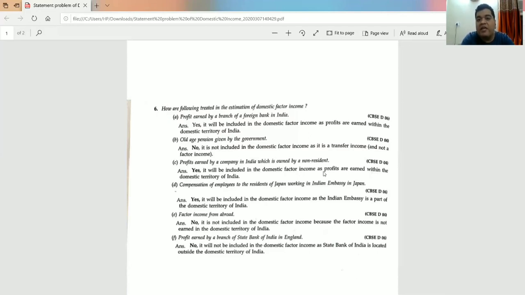But in case of national income, we have to see where the profit is going or where the profit is coming from, and who is working in a particular embassy. So please see those questions. These questions are related to domestic income. And when you do its reverse, you will get the answer of national income also. And even if you face any doubt, any problem, you can call me. You can mention it in the comment box.